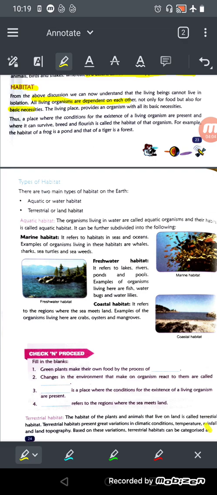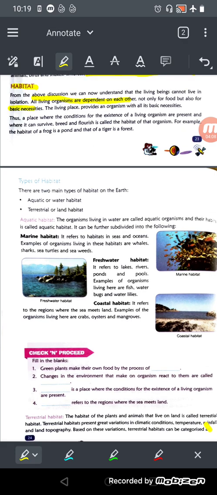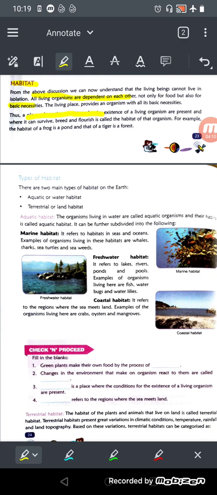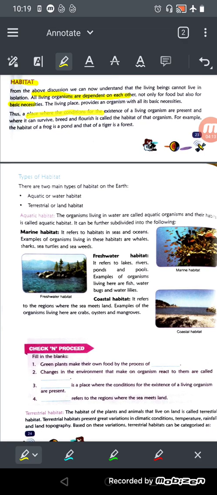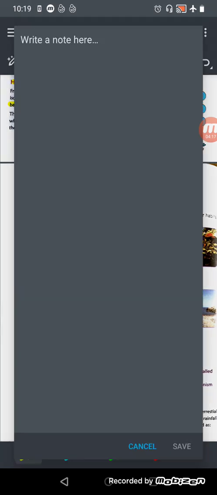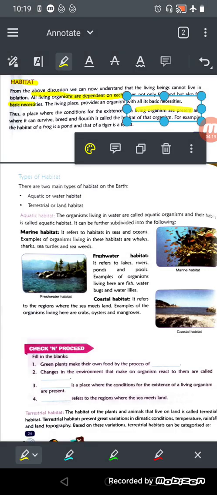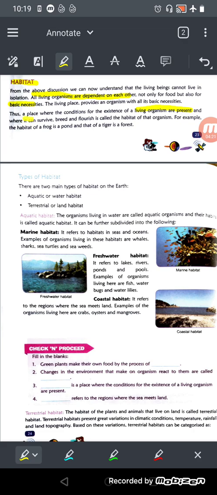So what we can say about the habitat? A place or the conditions where the conditions for the existence of living organisms are present, and where it can survive, जहाँ पे वो survive कर पाए, they can breed or flourish, are called the habitat of that organism.